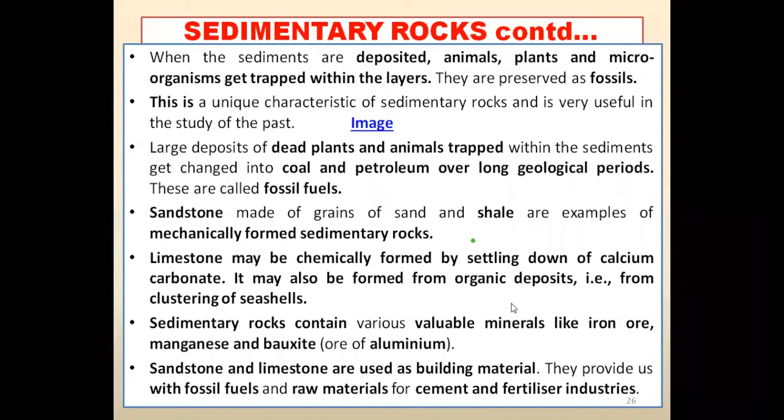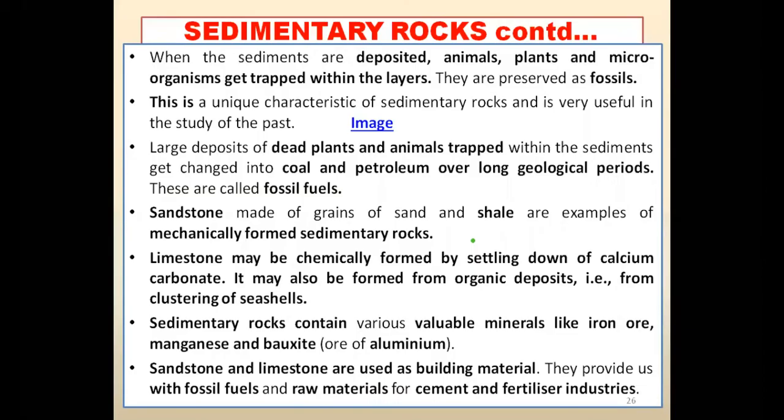So let us move to our next topic, that is metamorphic rock. But before moving to the topic,